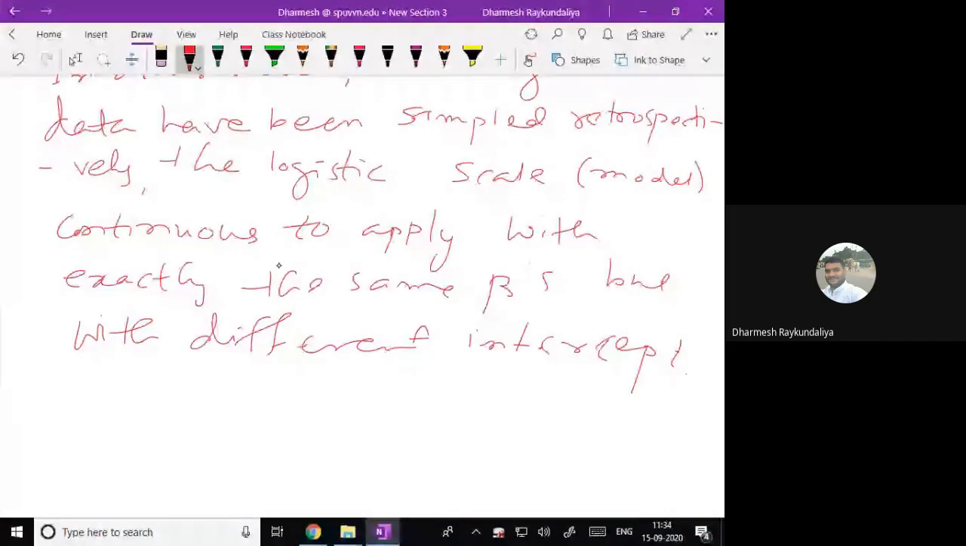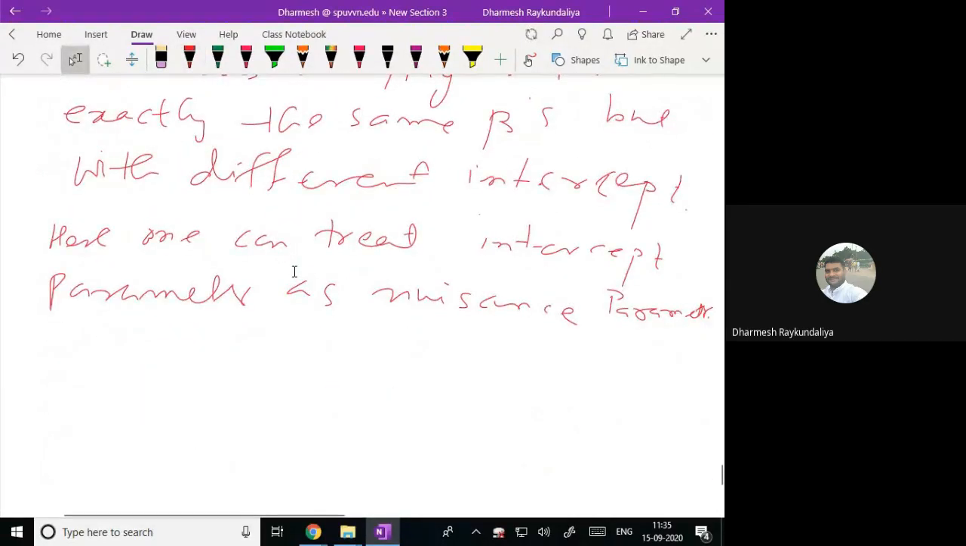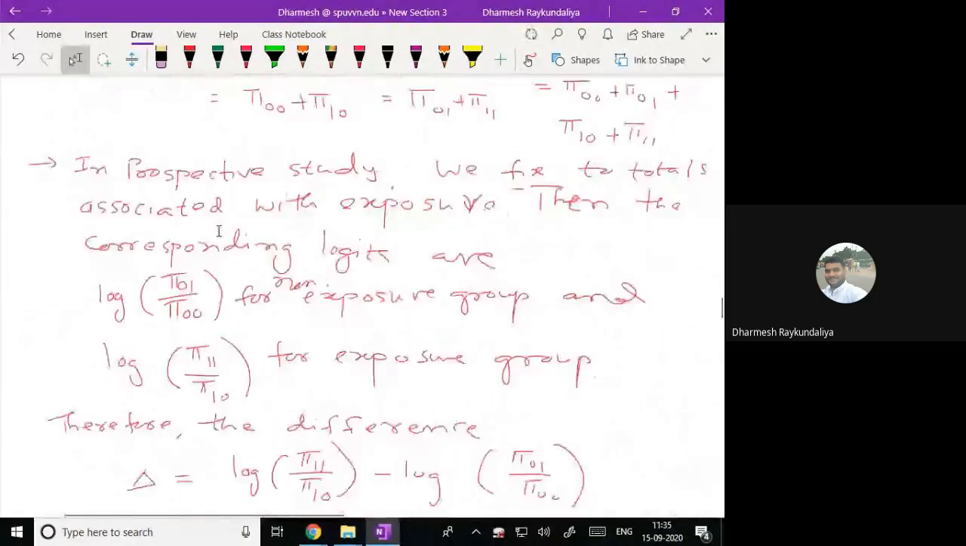Here one can treat intercept parameter as nuisance parameter. If you consider it a nuisance parameter, then you can use it when the data is taken prospectively or retrospectively. Is that clear? So let us go back to the beginning, what did we do?